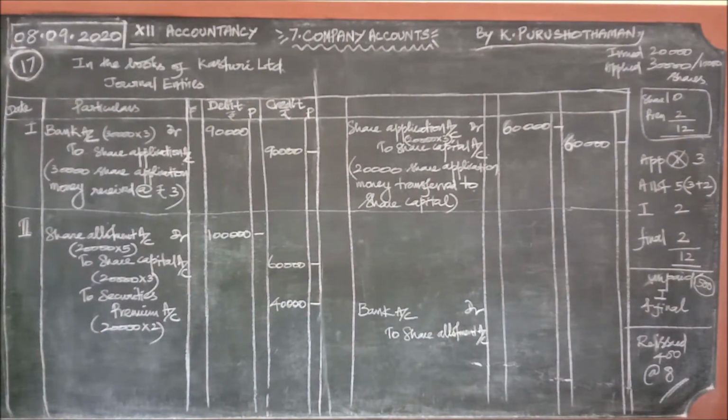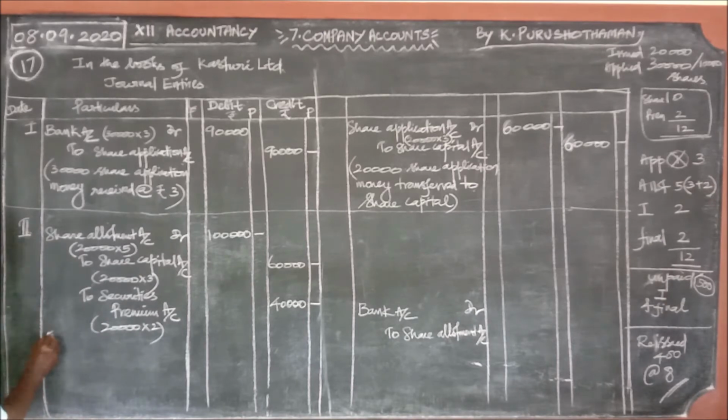If there is no premium or discount, you can write these 2 journal entries only: there 1 lakh, there 1 lakh, we can finish it. But here the 5 rupees includes the premium amount of 2 also. Therefore, only 3 rupees went for share capital: 3 into 20,000, 60,000, and 2 into 20,000, 40,000.